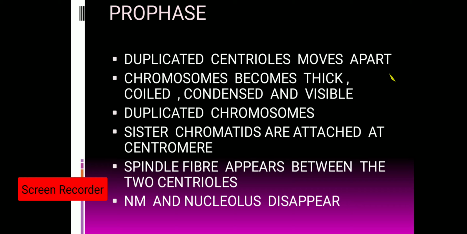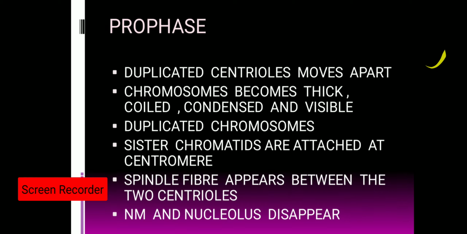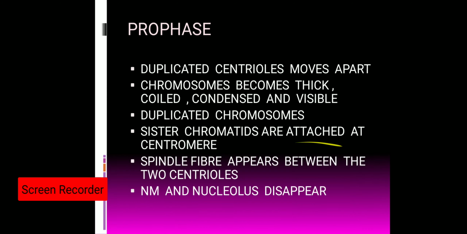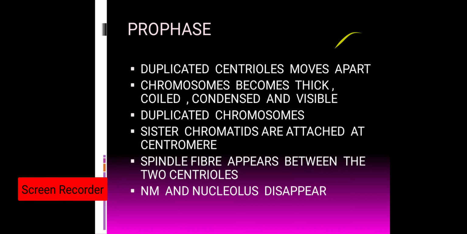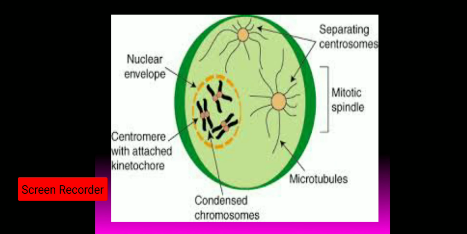In the interphase stage only, the centriole gets duplicated. Okay, and when the centriole gets duplicated, the other centriole will move apart. For example, this is the original centriole and it has formed a replica, that is the duplicated centriole, and this duplicated centriole is moving apart from the original or parent centriole. When it moves apart, it will form the two poles of the cell.